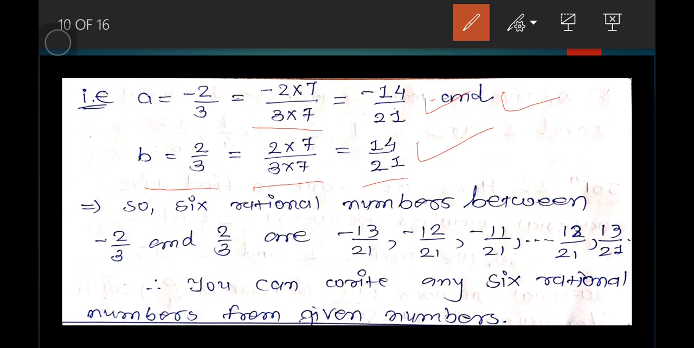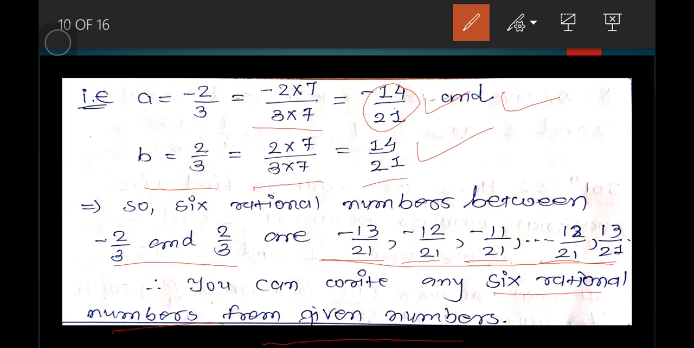So 6 rational numbers between minus 2 by 3 and 2 by 3: after minus 14 by 21 we can take minus 13, minus 12, minus 11, and so on up to 12 by 21 and 13 by 21. From all these rational numbers you can take any 6 numbers, and you can put them in the answer. So you can write any 6 rational numbers from the given numbers.